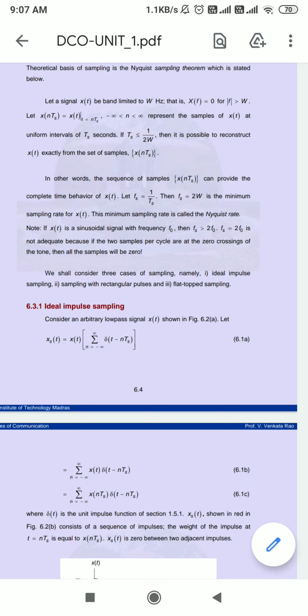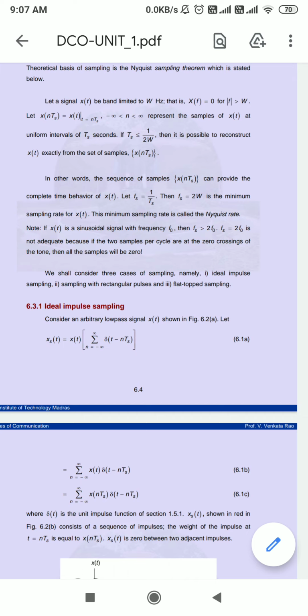It means if we use the Nyquist theorem, it says if the value of fs is greater than or equal to 2W, then it is possible to reconstruct that signal exactly from the set of samples. If we want to reconstruct that signal again, we will require Ts to be smaller than 1 over 2W.